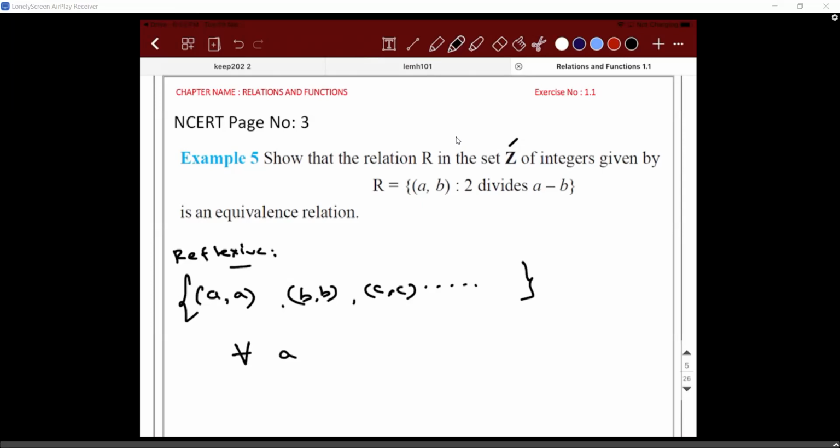For all values, (a,a) belongs to R, the relation holds good. What should be the relation between them? The subtraction of both should be a number which is divisible by 2. a minus a is going to be 0, b minus b is 0. So 0 is obviously a number divisible by 2. So it belongs. Hence it is reflexive.